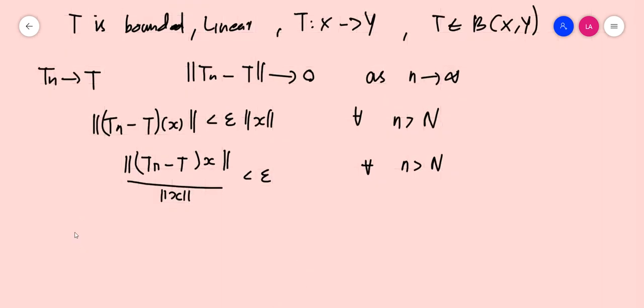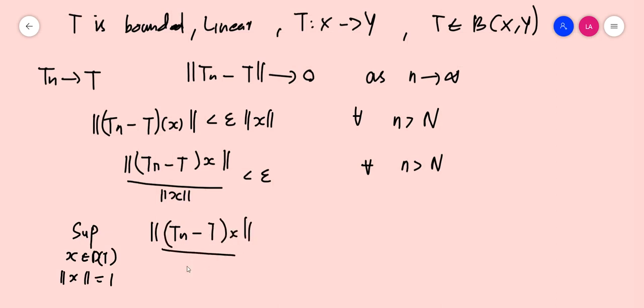Now take the supremum over x in the domain of T, x not equal to 0, or norm x equal to 1. This should be less than epsilon if we take norm x to be 1.